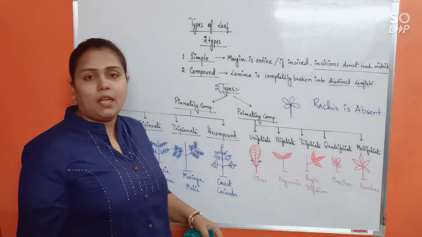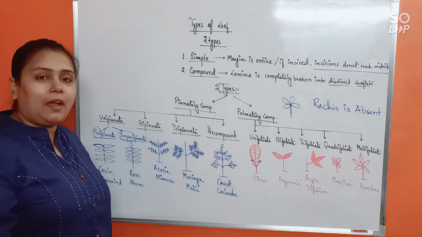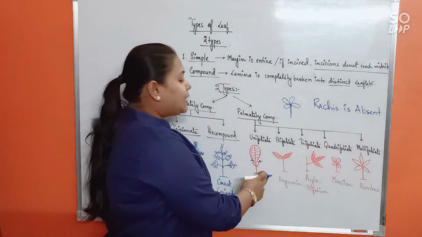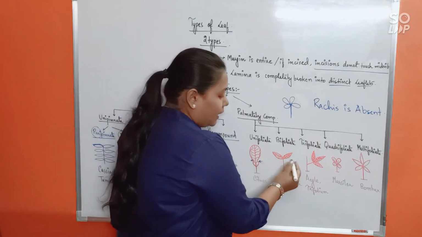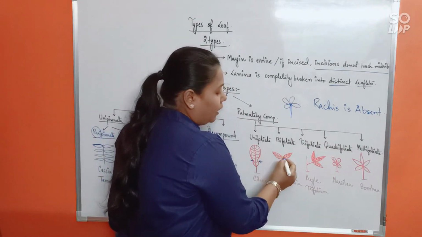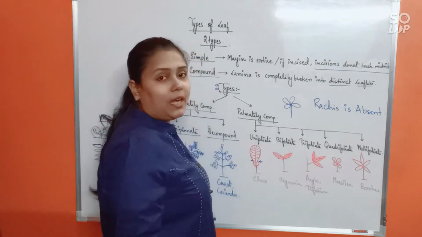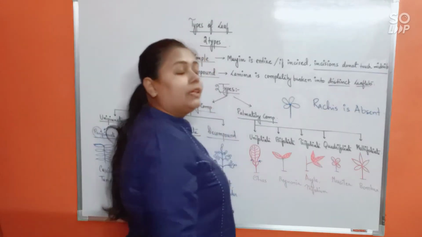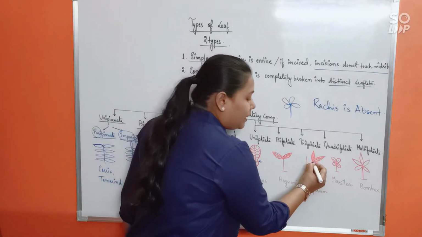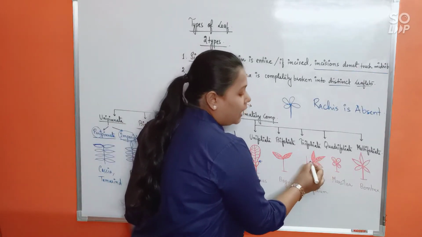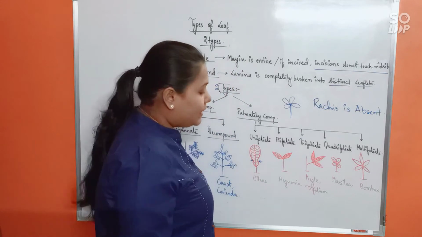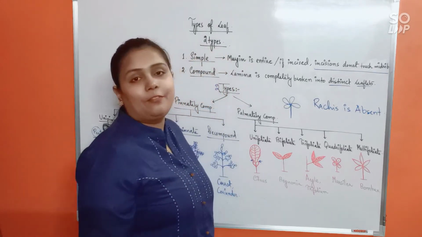Example is citrus, lemon, orange, all of that will be having the same type of leaf. Next, bifoliate means at the tip of the petiole there are two leaflets. Example is bignonia. Trifoliate, at the tip of the petiole there are three leaflets. Example is oxalis or trifolium.